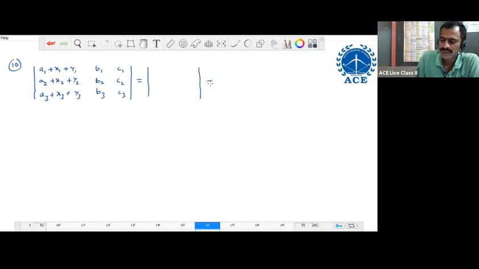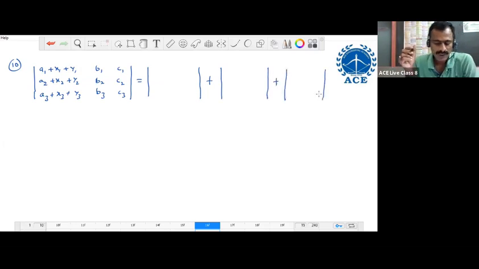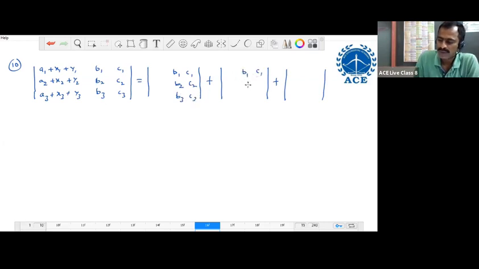Determinant plus determinant plus determinant. Along the first column, every element is a sum of 3 numbers. That is why we can write the determinant as a sum of 3 determinants. But the last 2 columns are the same, B1, C1, B2, C2, B3, C3, for every determinant.